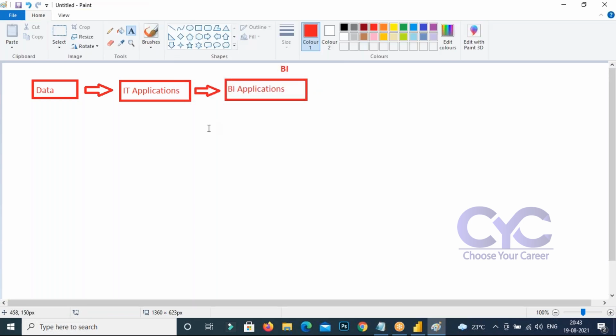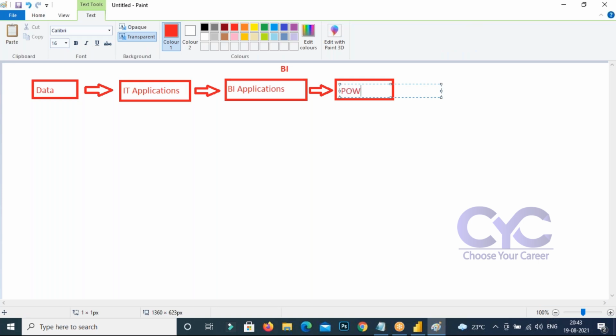These business intelligence applications are going to be handled by Power BI.